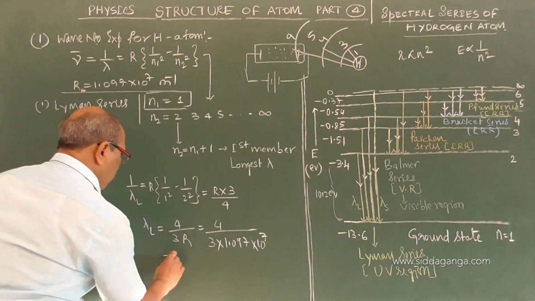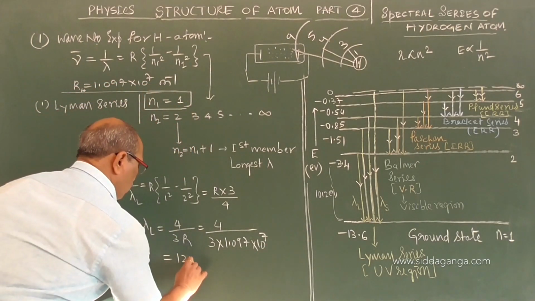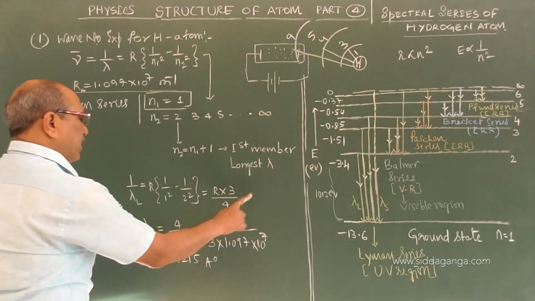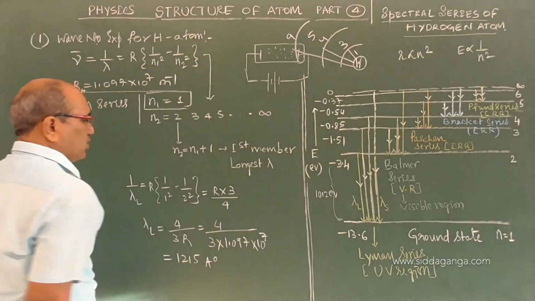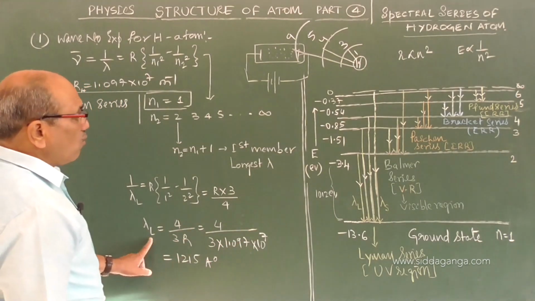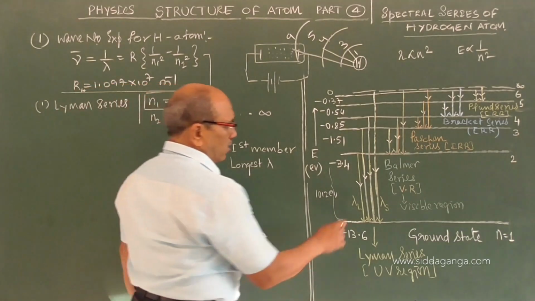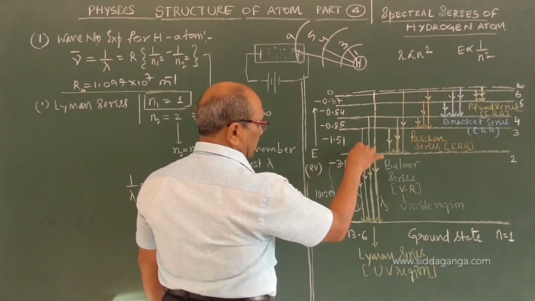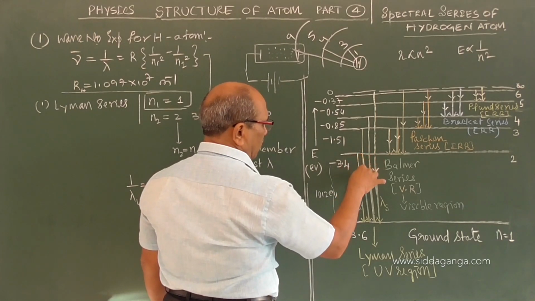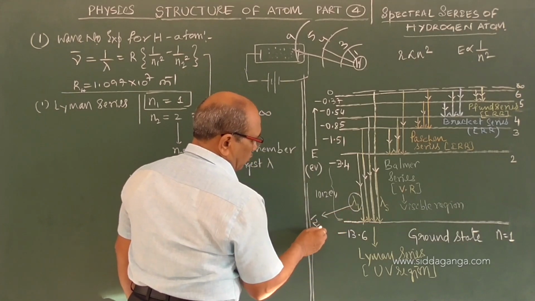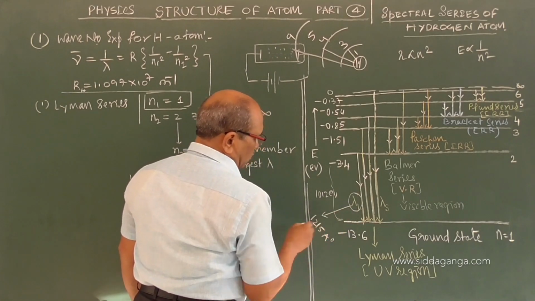If you simplify, you will get 1215 angstrom. This is the longest wavelength, for the transition from the second orbit to the ground orbit, whose wavelength you got as 1215 angstrom.